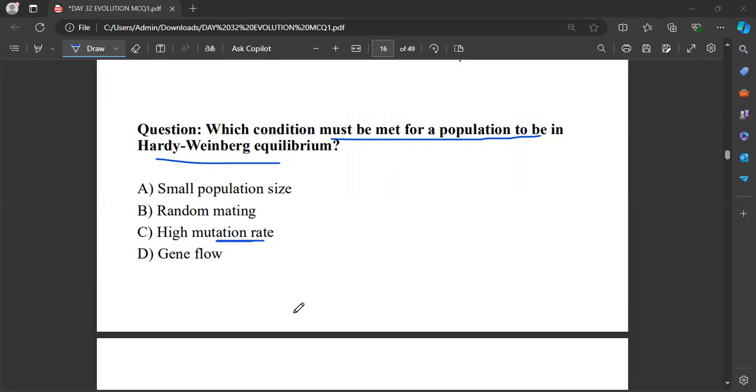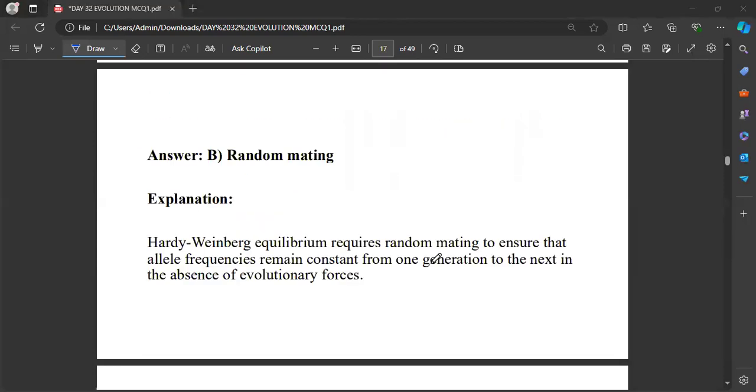As a result of no migration, there will be no gene flow. Will it be a larger population size or a smaller one? That will be a larger population size. So the only condition that satisfies the ideal condition for Hardy-Weinberg equilibrium will be random mating, right?